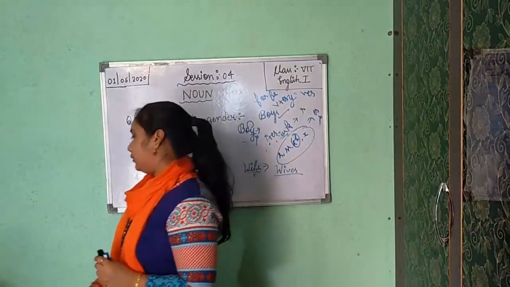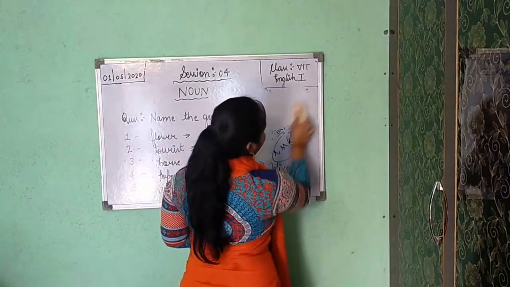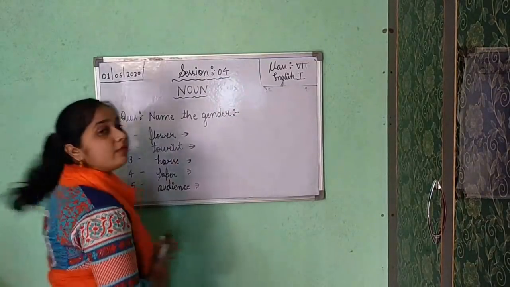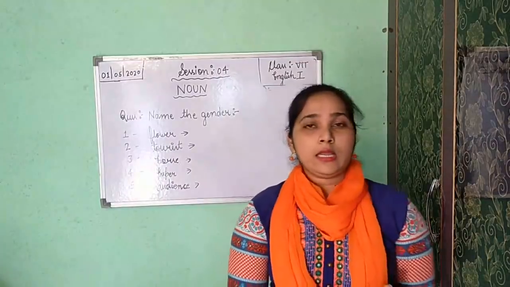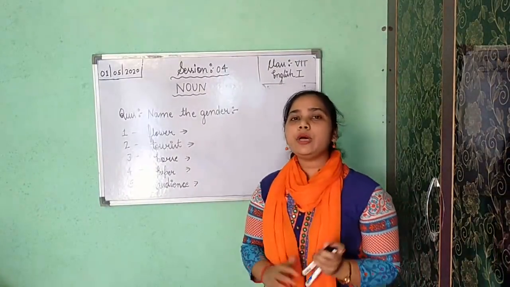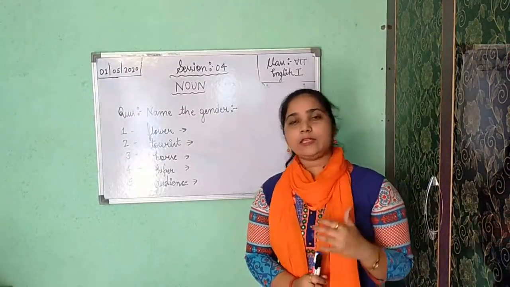Now, one more thing is there. I forgot to tell you that day. We can only make plural number of a countable noun. Understood? If you are getting a countable noun, then only you can change it into plural number. Countable noun, I told you already, is the thing which we can count.